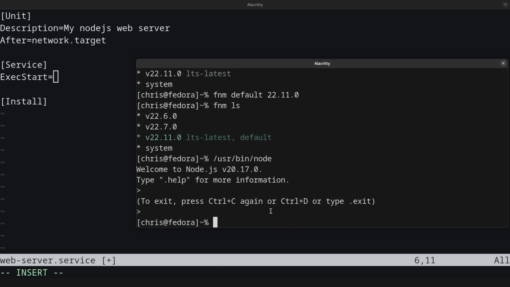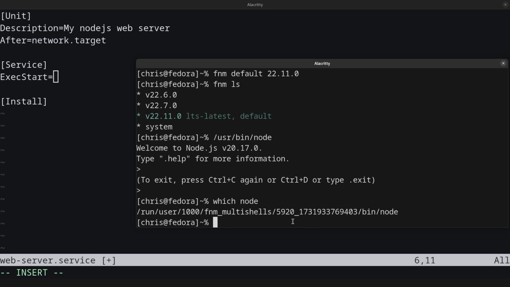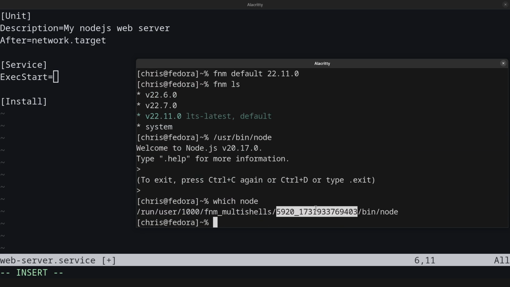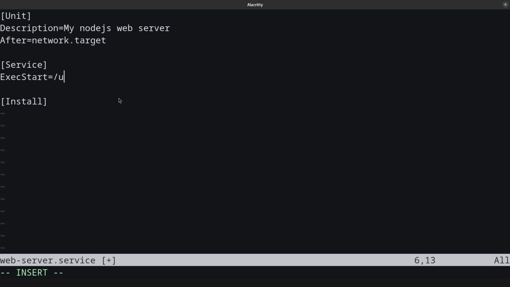For example, if I use which again, maybe we are going to see another identifier. Let me see. Okay, well, it's not. This is something that I have to handle on my own. So just to be secure, I'm going to use /usr/bin/node. It doesn't matter if it is maybe an outdated version, but it depends on the binary you are going to use to execute the tool. So in my case, I'm going to use /usr/bin/node.